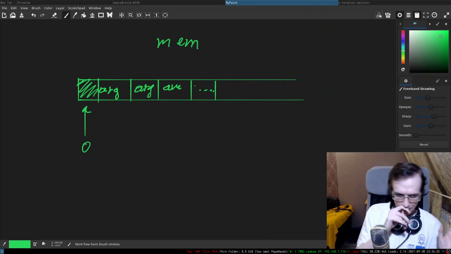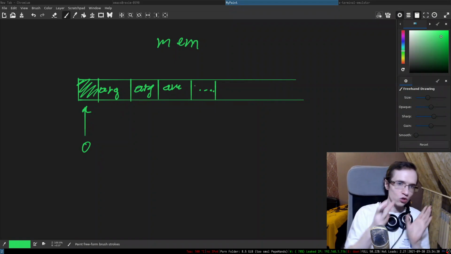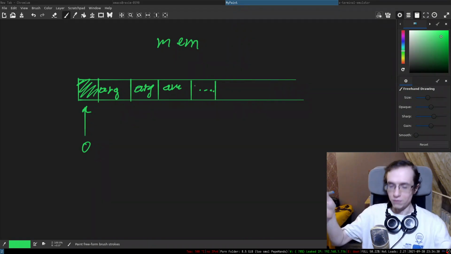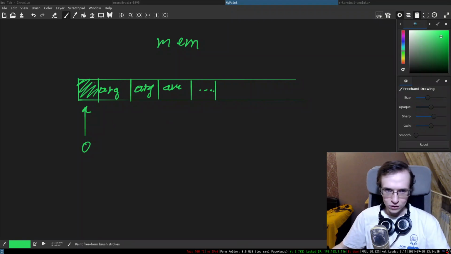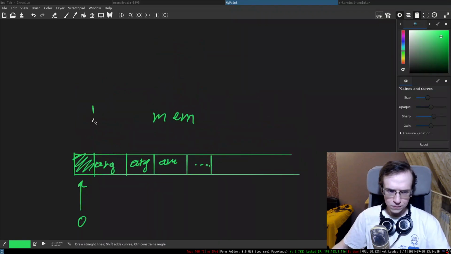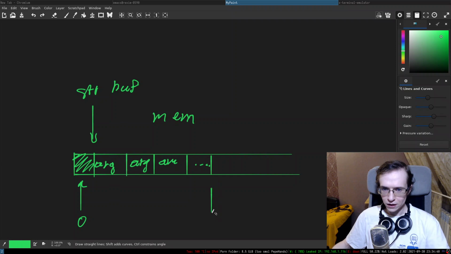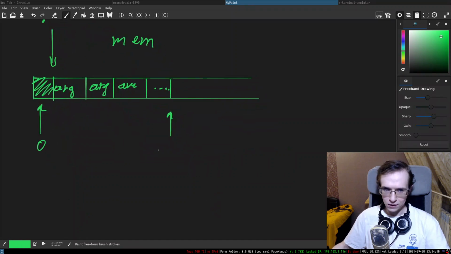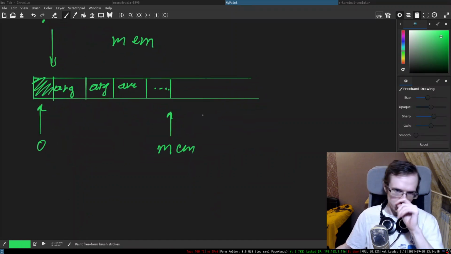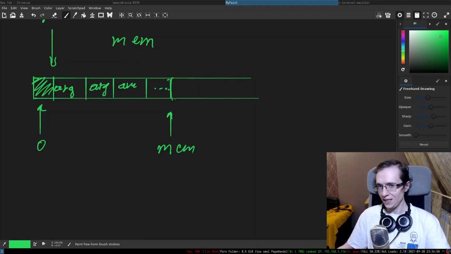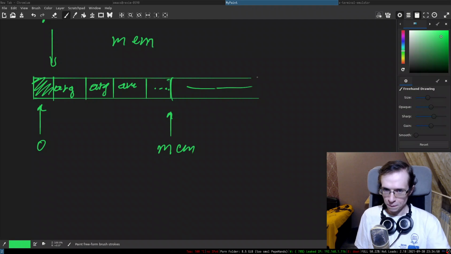So we store the command line arguments and string literals in the same sort of buffer. Right, so this is the string buffer, str buffer. And after the string buffer comes the actual memory, the main memory that can be used by the program. So it's sort of like a heap. You can access whatever memory you want, like after this pointer.